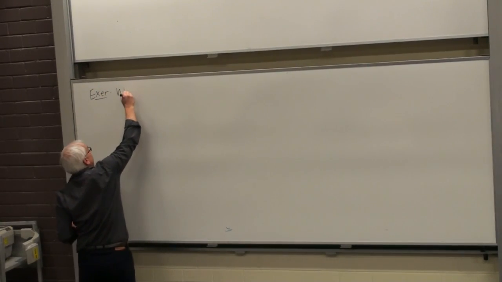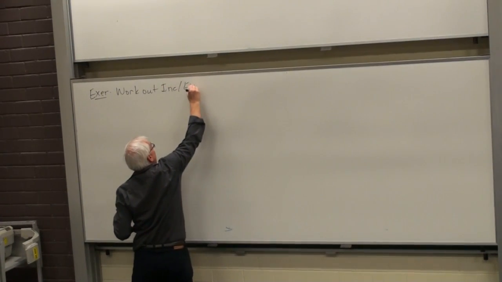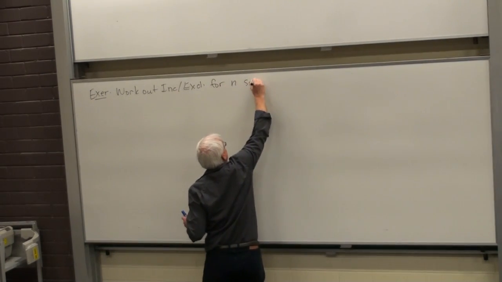All right, so as an exercise, work out inclusion-exclusion for n sets.